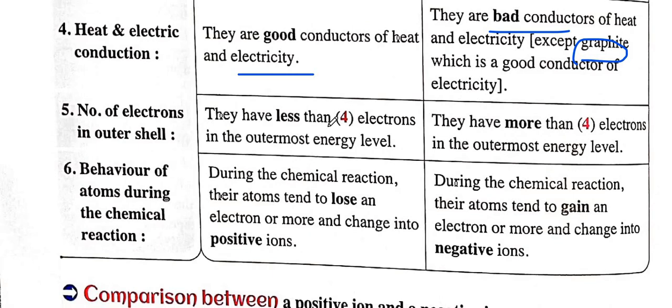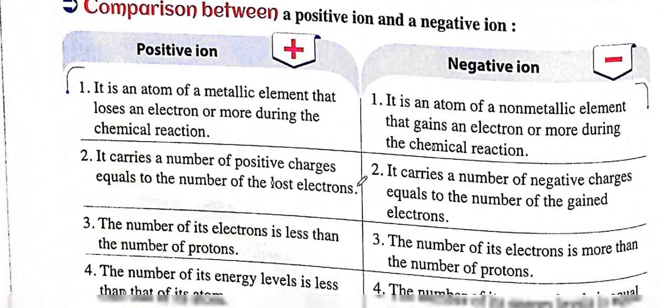Metals have less than 4 electrons in their outermost energy level. Non-metals have more than 4 in their outermost energy level. Metals tend to lose an electron or more during the chemical reaction and change into a positive ion. Non-metals tend to gain electrons during the chemical reaction and change into a negative ion.